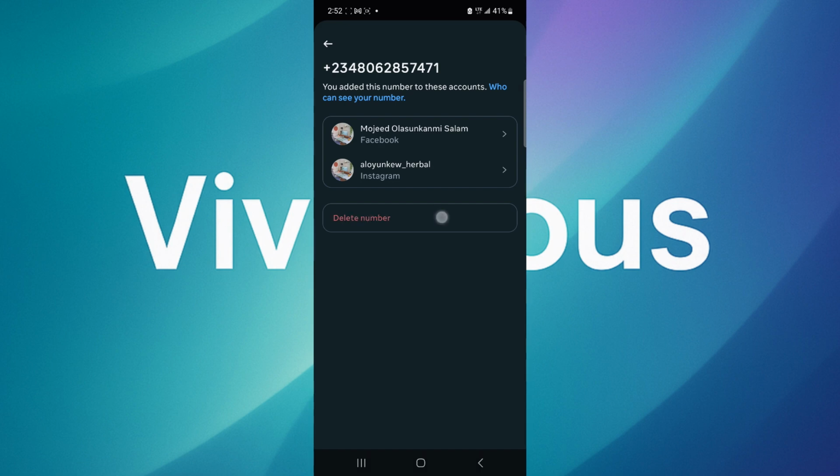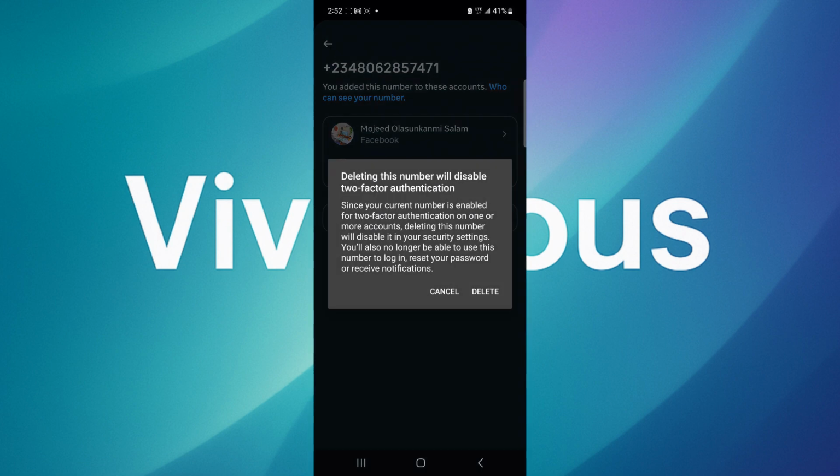When you click on Delete number, it will prompt you that if you delete this number, your two-factor authentication will no longer function because it is connected to your phone number. So if you have removed the phone number, that means you will need to add another phone number before you can continue the two-factor authentication, unless you are using the authenticator app as your two-factor authentication method.